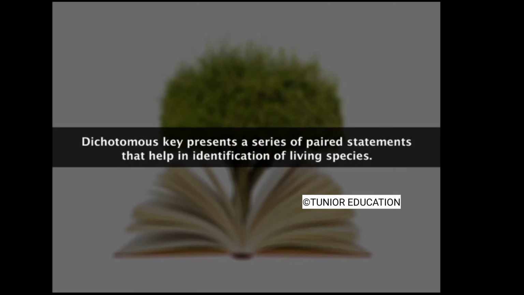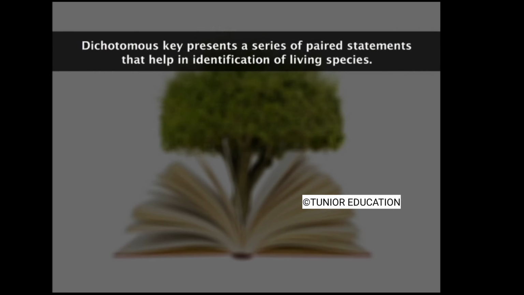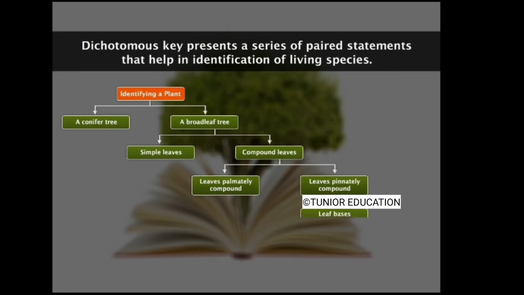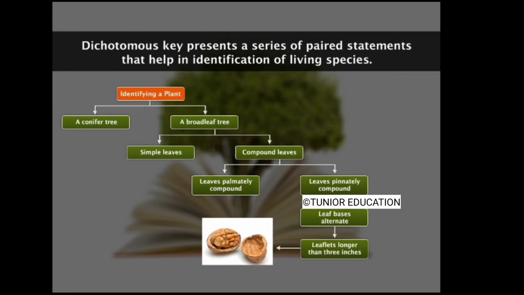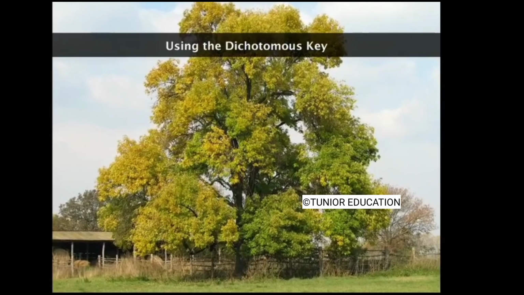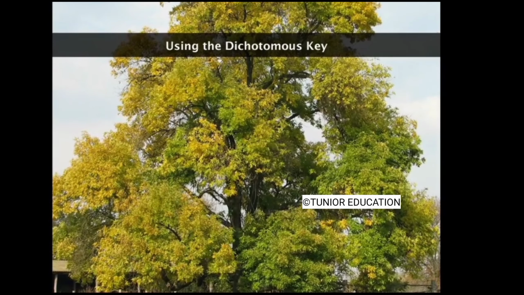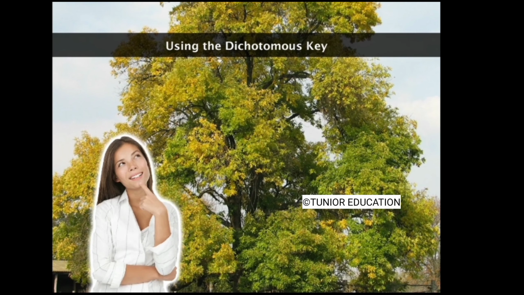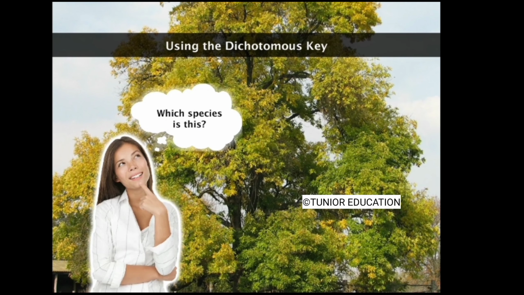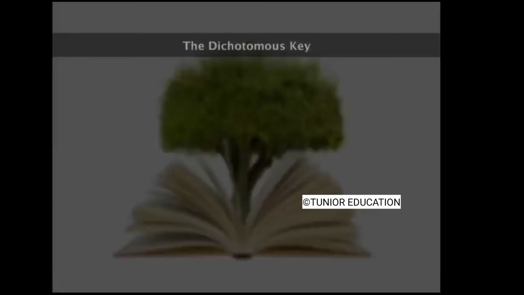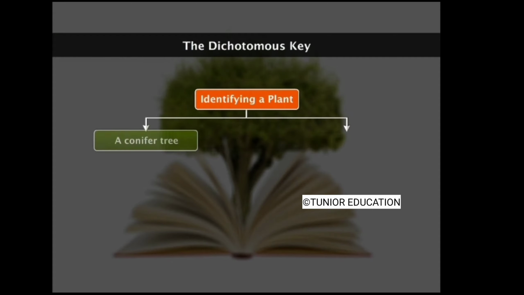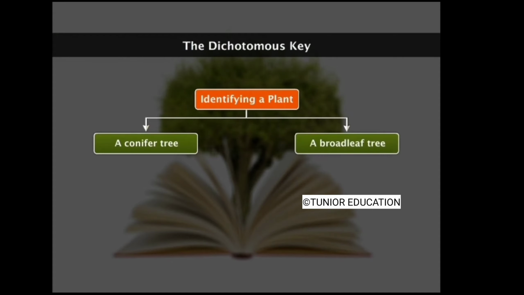A commonly used taxonomic aid is a dichotomous key that helps in the identification of species by presenting a series of paired statements that define the morphological characters of species. Let's understand the use of the key with the help of an example. Suppose you spot a tree in your surrounding and you are curious to know which species it belongs to. When you start using the key, you are presented with a question about the type of tree.